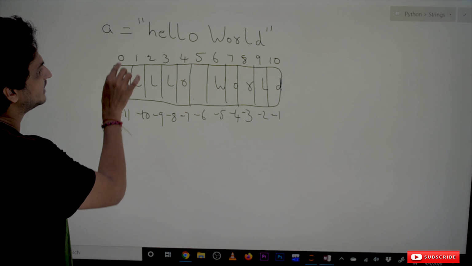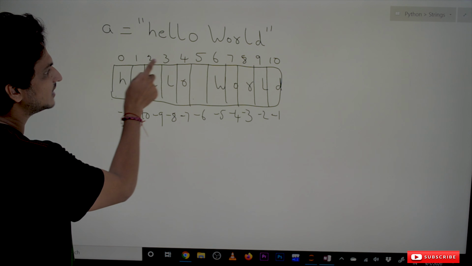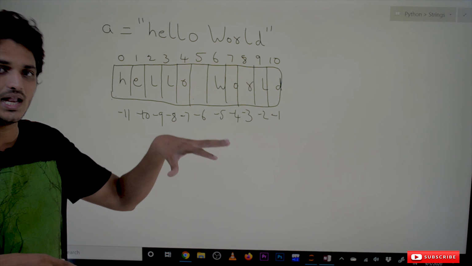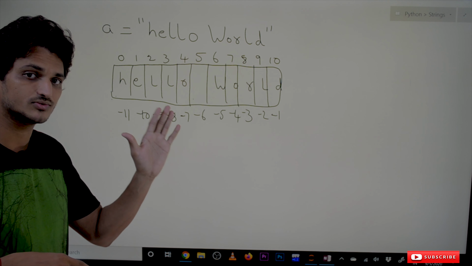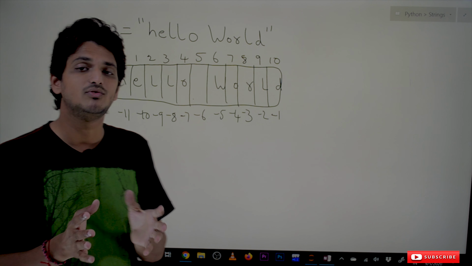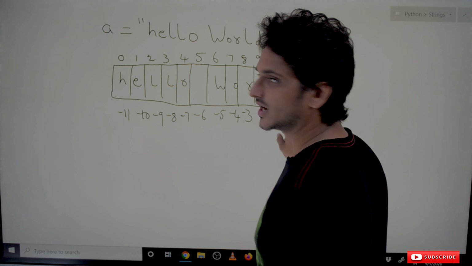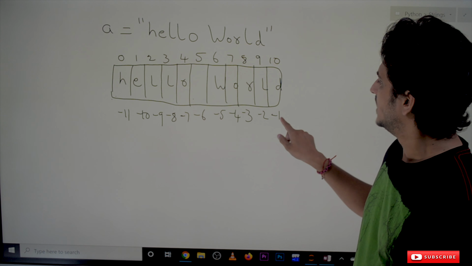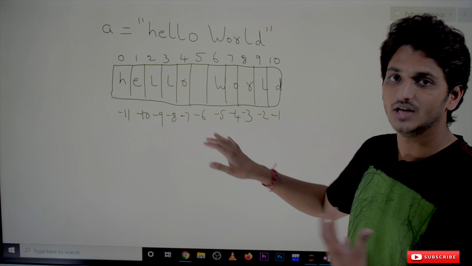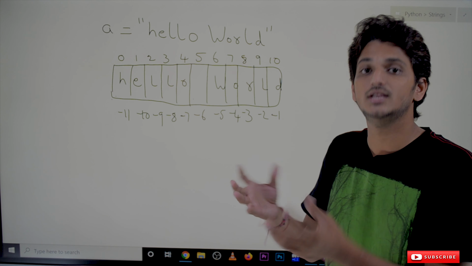The memory spaces are given indexing names starting from 0: first location, second location, third, fourth, fifth, sixth, seventh, eighth, ninth, and the tenth location. Total 11 characters are there. So indexing starts from 0 and ends at 10. In the same way, Python also gives negative indexes. The negative indexes start from the end location: -1 is the end location, then -2, -3, and so on up to -11. This is how negative indexing is given. Based on these indexes, we can access the characters in the string.